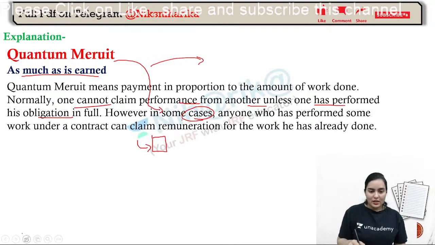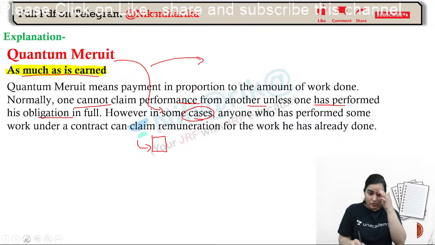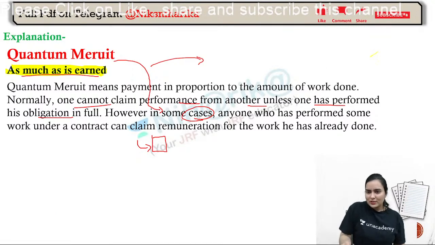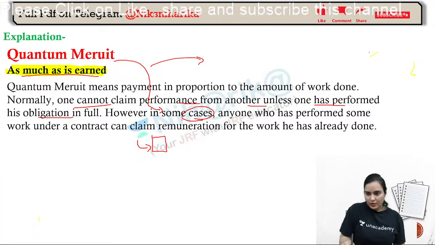Quantum merit, say in one line: as much as is earned. Will you understand Hindi, or should I quote another example in English? Otherwise, this explanation is perfectly given. This will be more than enough. I've also given this in plus classes.